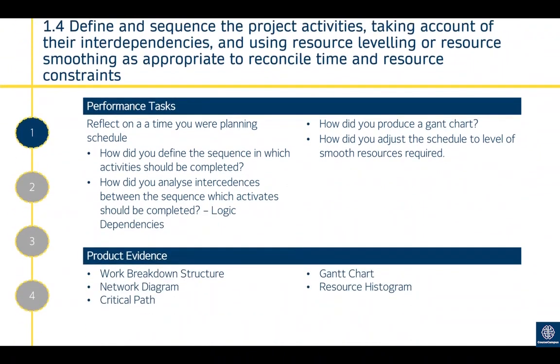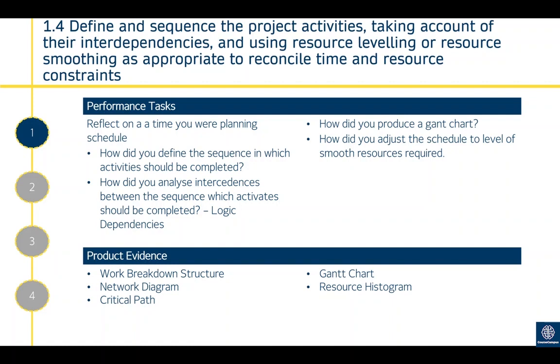1.4, define and sequence the project activities, taking account of their interdependencies and using resource levelling or resource smoothing as appropriate to reconcile time and resource constraints. This is now you taking your work activities, you've estimated how long they're going to take, and you're putting it together into a network diagram. So this is the point where you're going from work breakdown structure to network diagram, and you're putting them into the correct sequence. You know their interdependencies, so you know the order they're going to be put into, and you're just putting them into that correct order and documenting it.